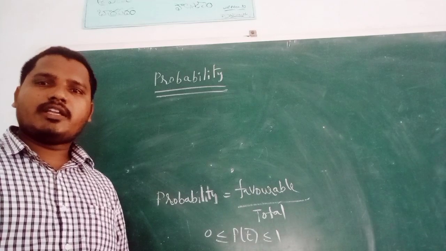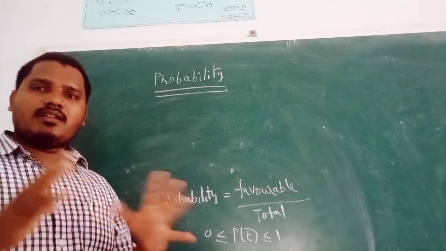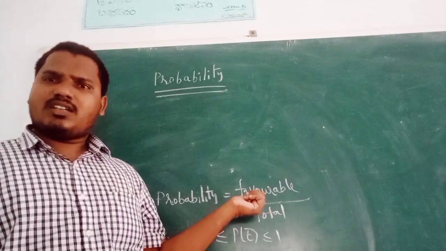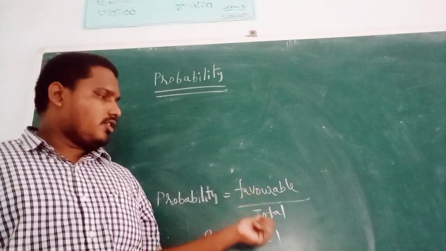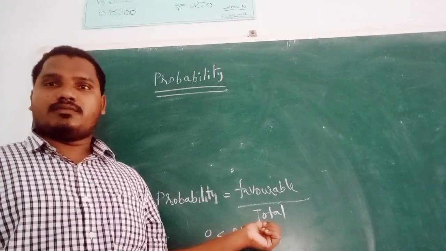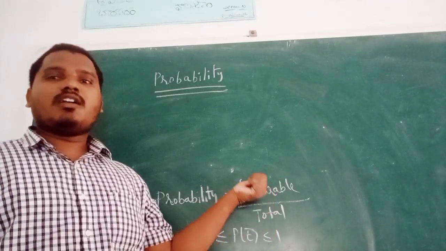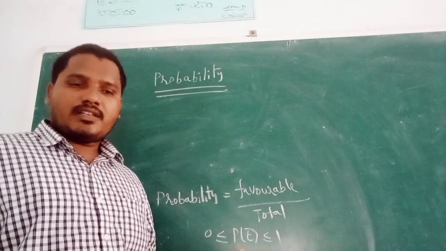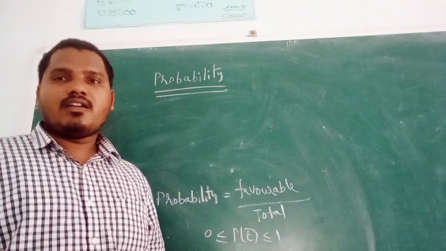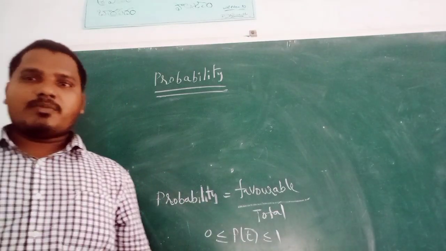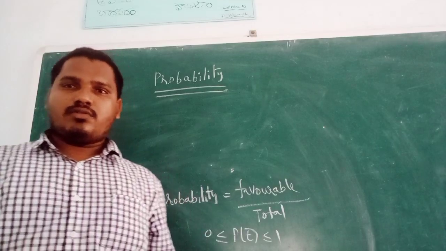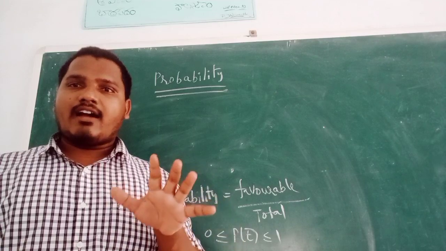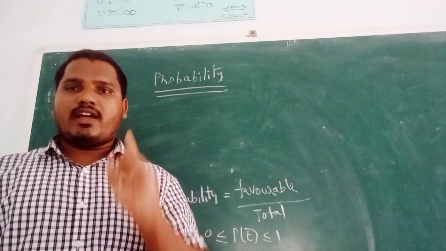The probability always should be in between 0 and 1, because favorable outcomes are the small value and total outcomes are the greatest value. The favorable value can't exceed total outcomes. That's why probability always lies between 0 and 1.